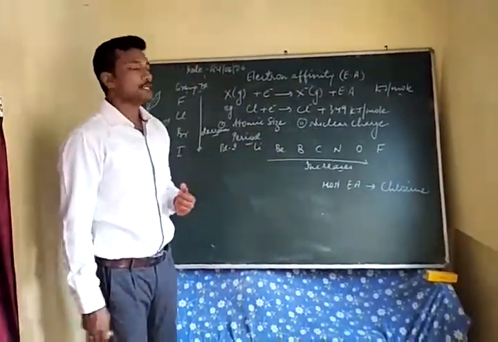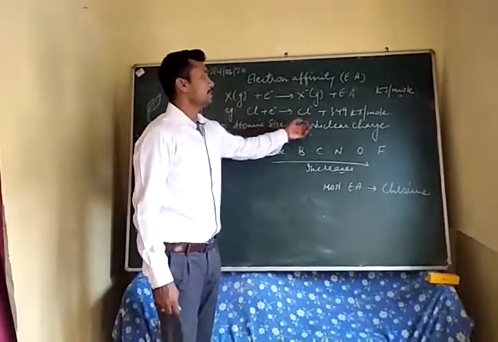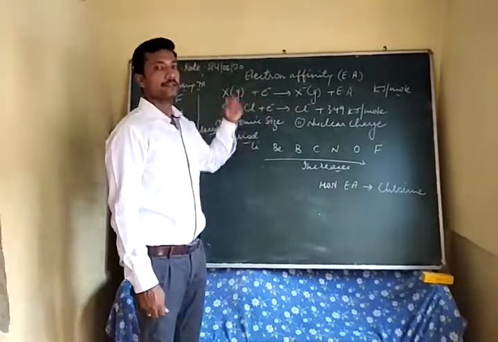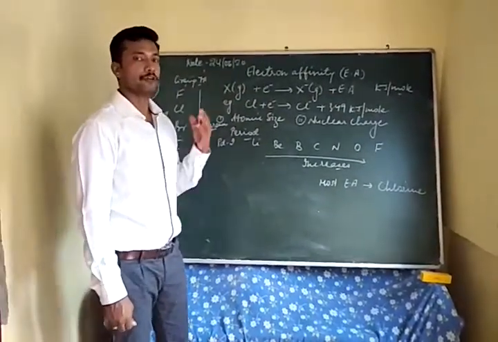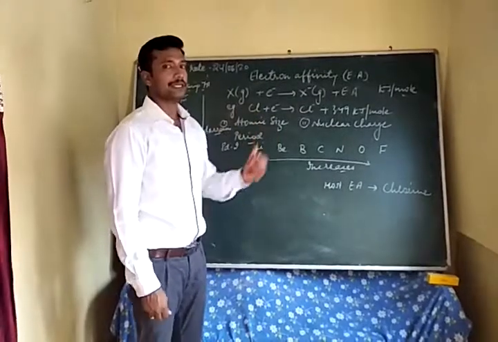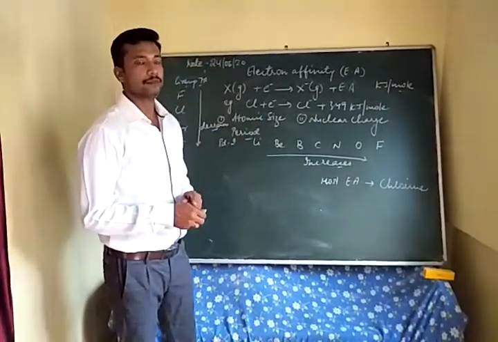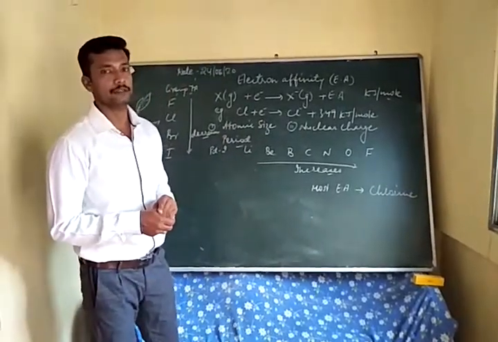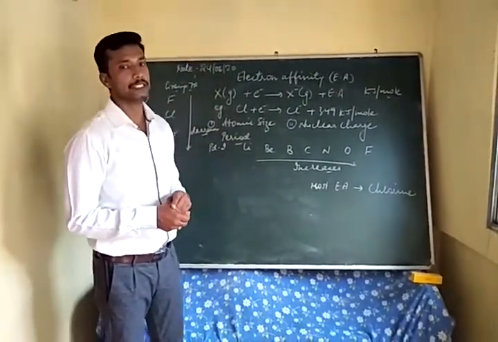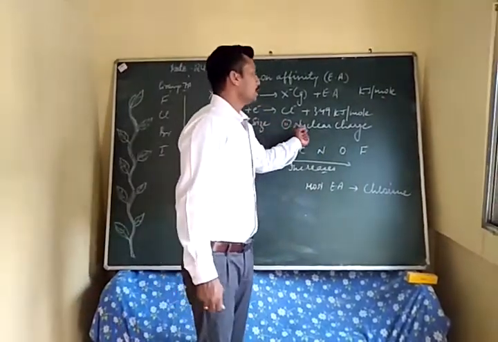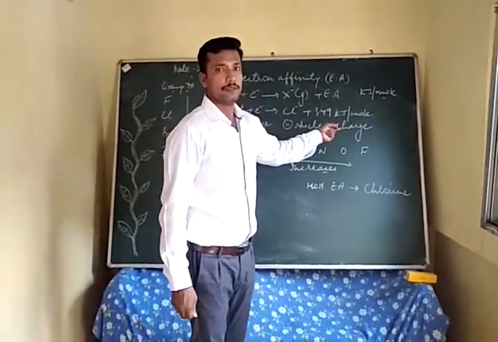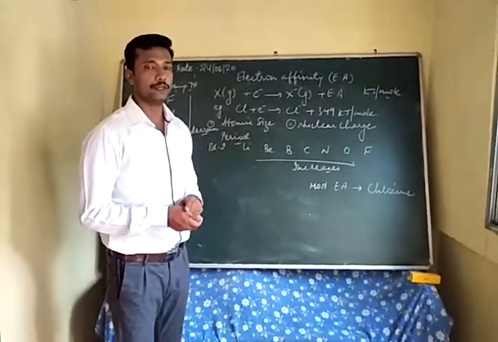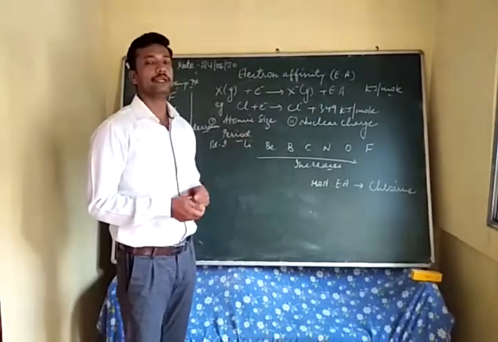Now, as with ionization potential, it also depends on atomic size and nuclear charge. Greater the atomic size, lesser will be the electron affinity, since the force of attraction will be less, and as a result an electron cannot be added easily. So electron affinity will also decrease. Whereas with an increase in the nuclear charge, the force of attraction increases, so electrons can be easily added, and so the electron affinity increases.